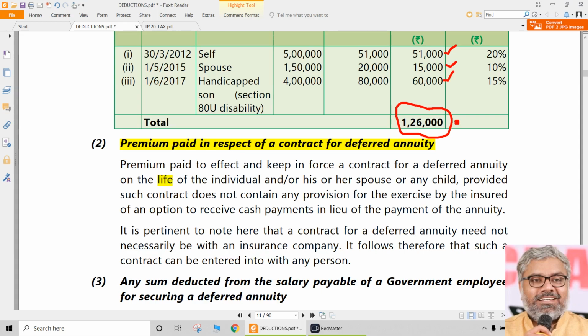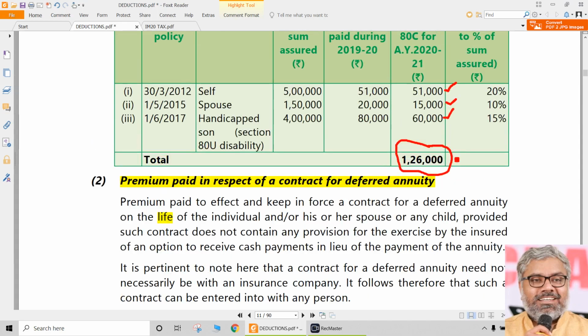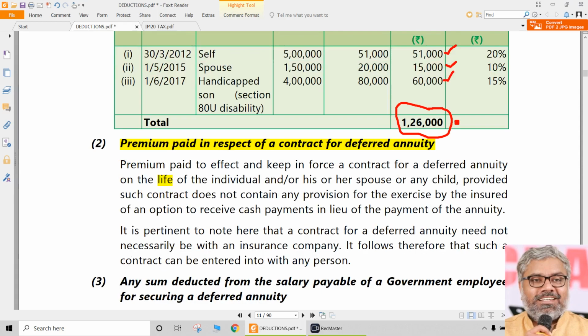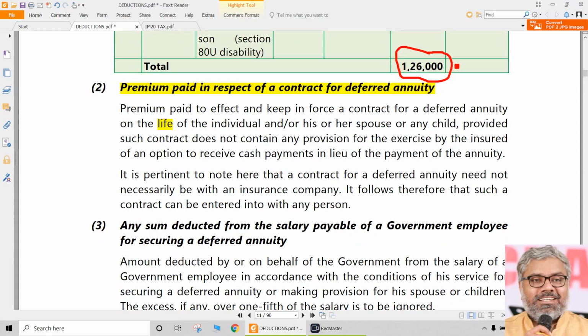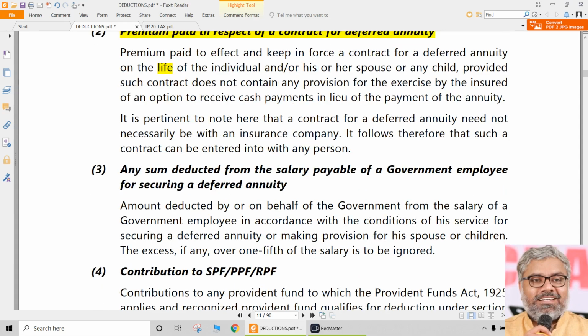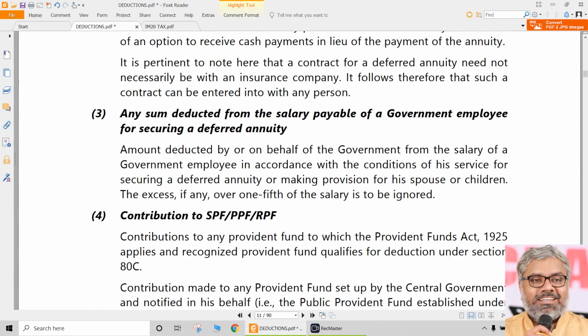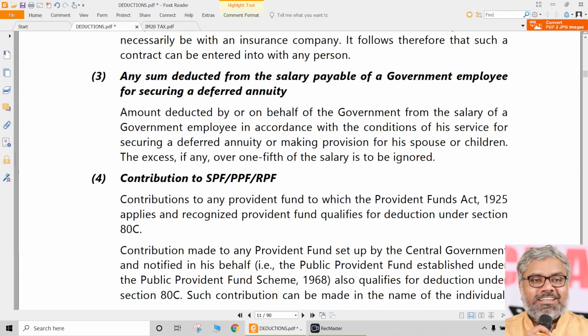This is also a kind of insurance policy only on the life of the individual, but it is a little different than a normal life insurance policy. That's all. We don't need to know. LIC and other insurance companies have hundreds of types of policies. We don't need to know all of them. All that we need to know is it is also a kind of insurance policy on the life of the assessee or spouse or any children, right? That is enough to understand this second point, premium paid in respect of a contract for deferred annuity, that is also eligible for 80C. No restrictions much, so we don't need to go into the details of that.